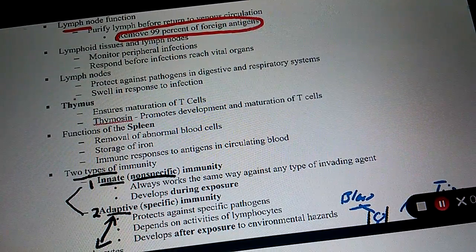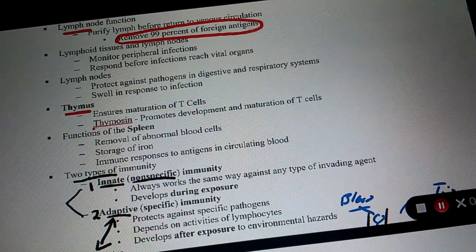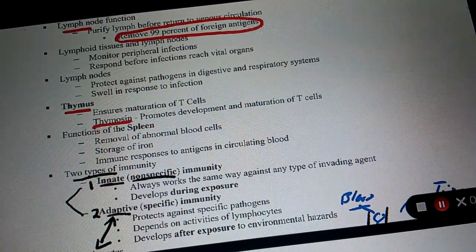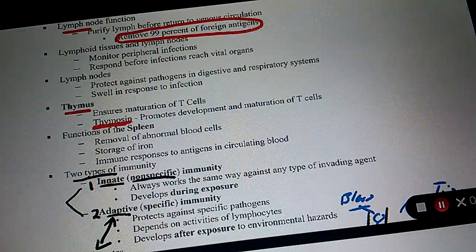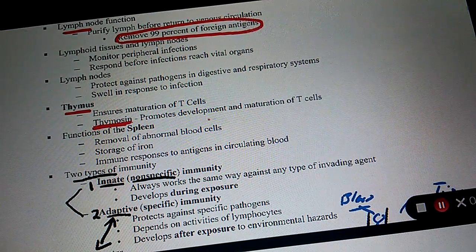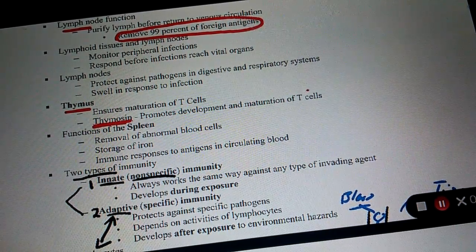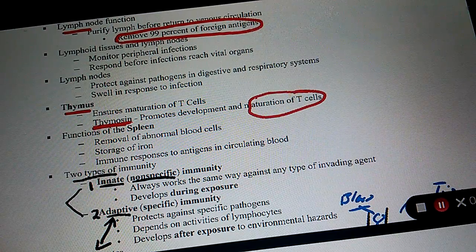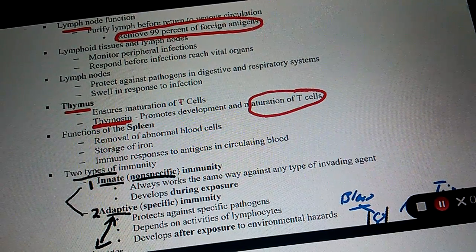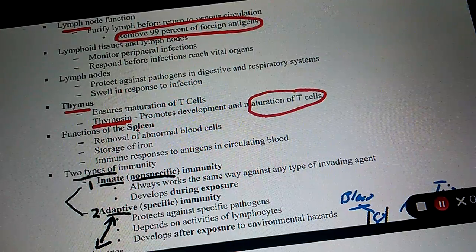Okay. The thymus produces a hormone called what? Thymosin. What hormone does the thymus produce? Thymosin. And what does thymosin do? Ensures the maturing of T cells. What does it cause? The maturing of T cells.